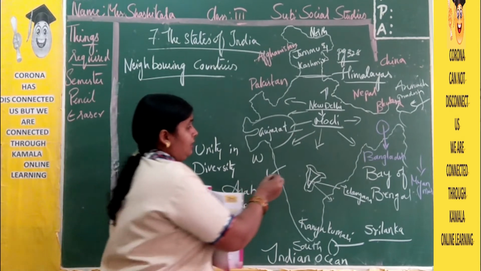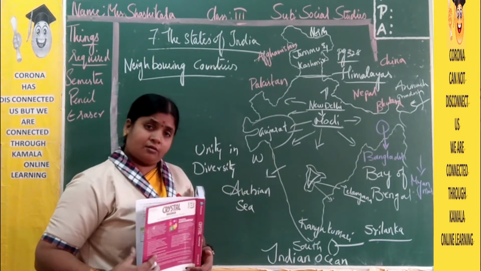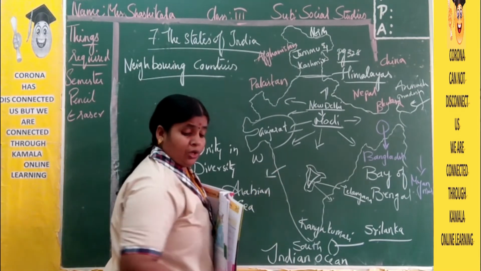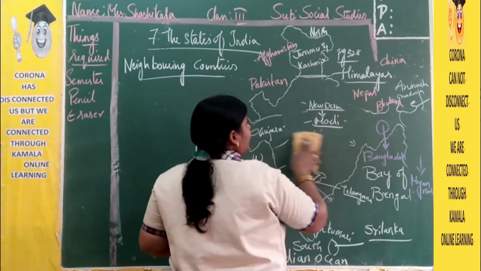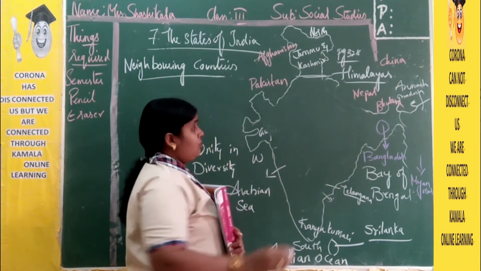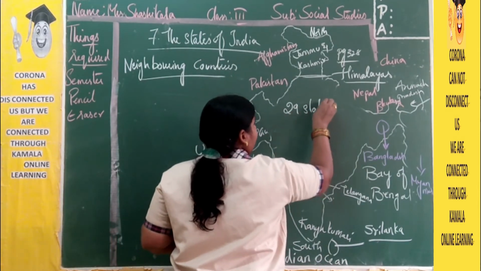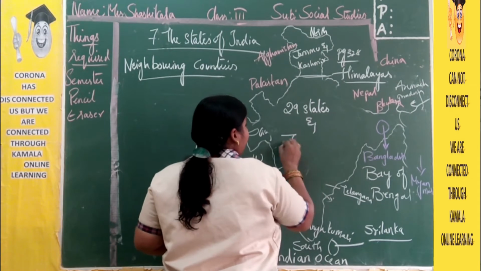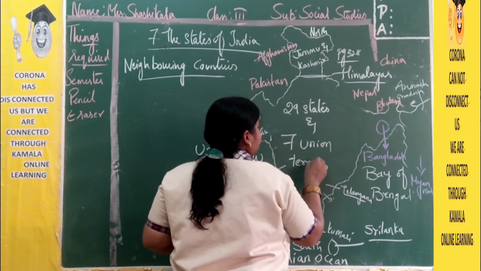So further, every state has a chief minister, right? Now, to look into the problems of the people, our whole country is divided into 29 states and 7 union territories.